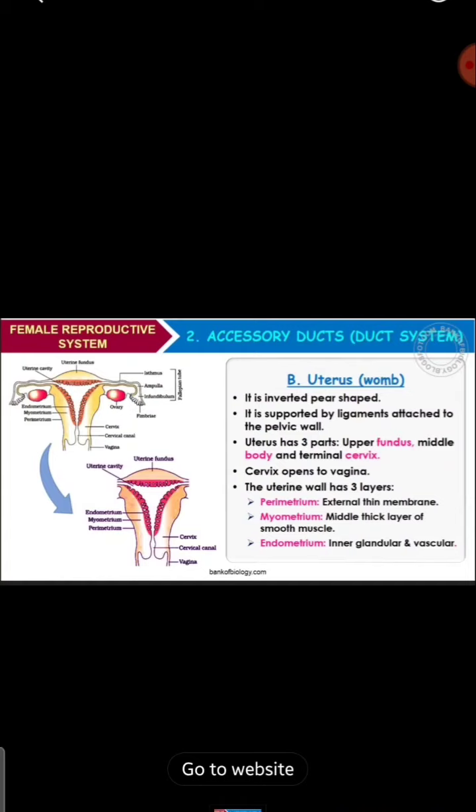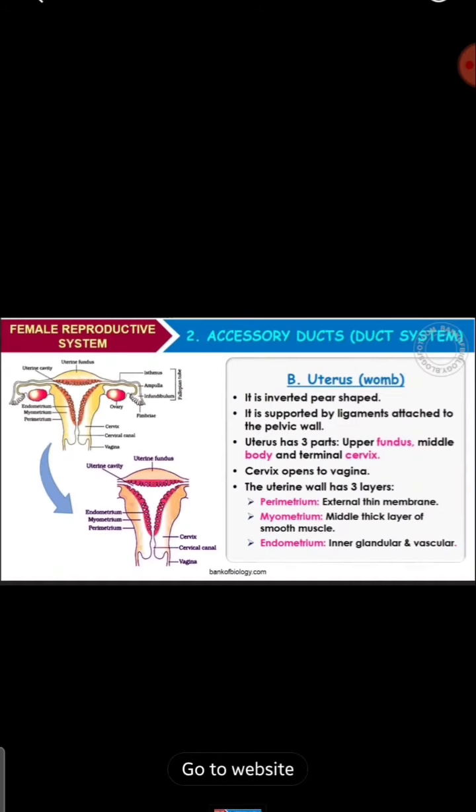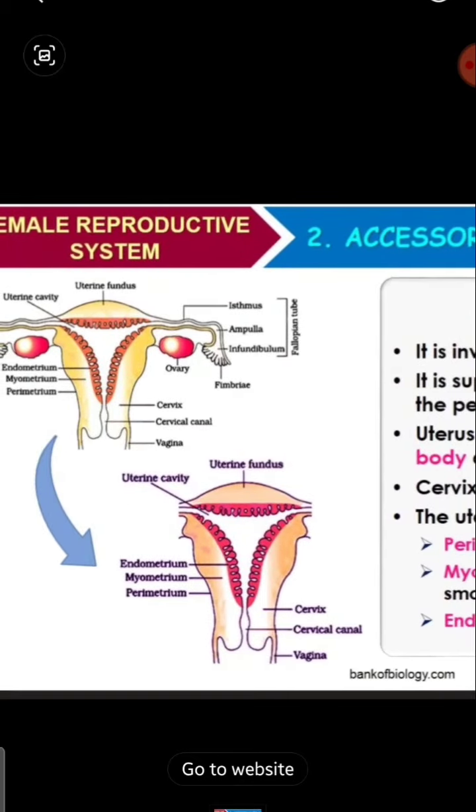So what is the uterus? The uterus is nothing but the womb. It is inverted pear shaped, as you can see. It is supported by ligaments attached to the pelvic wall, as we have studied. The uterus has three parts: the upper fundus, the middle body and the terminal cervix. So what is it consisting of?